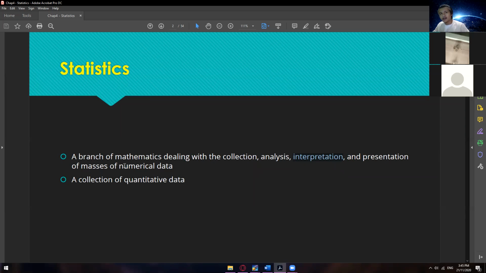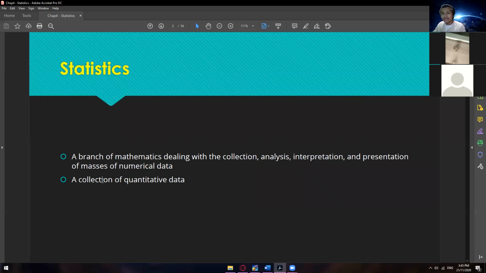Okay, so I'm not sure if we have other kinds of statistics other than numerical data, but the most common one is like 90%. Okay, when it comes to statistics, we deal with numerical data. Okay, so pwede kasing yung data dyan is letters or phrases, pero mostly is numerical data.